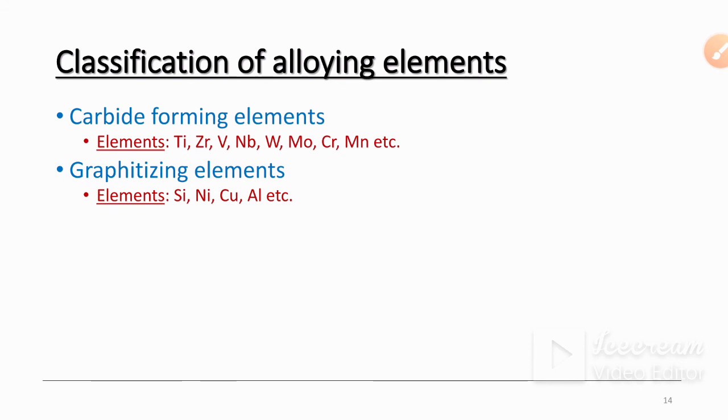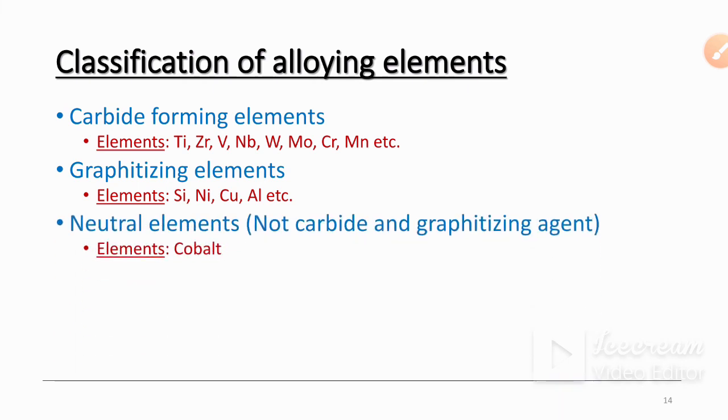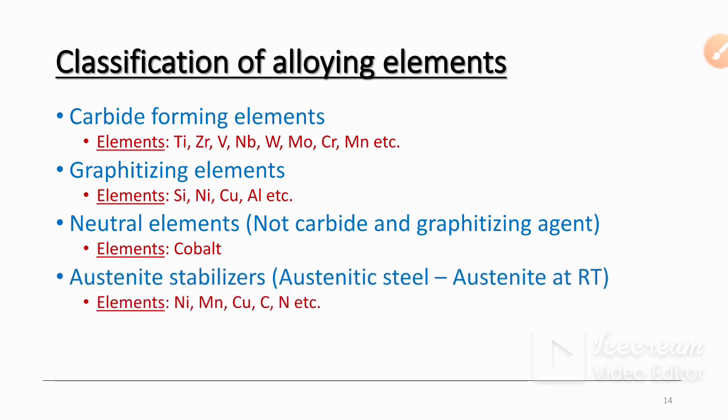Then graphitizing elements: silicon, nickel, copper and aluminum. Then neutral elements, which are not carbide forming and not graphitizing. Cobalt is the neutral element. Then austenite stabilizers, which stabilize austenite at room temperature. The austenite stabilizers are nickel, manganese, copper, carbon and nitrogen.